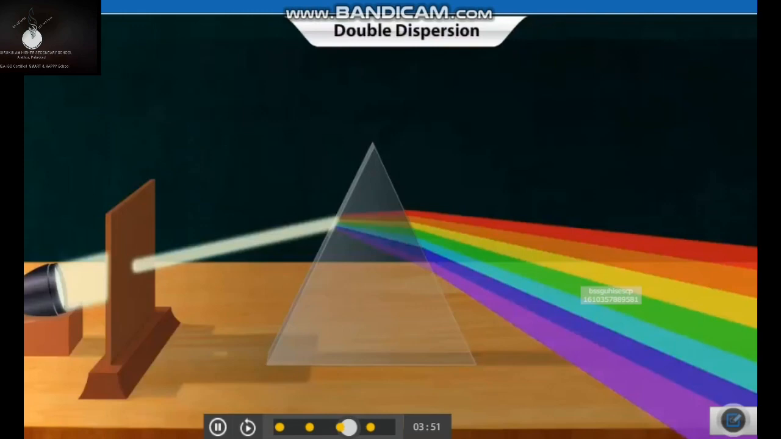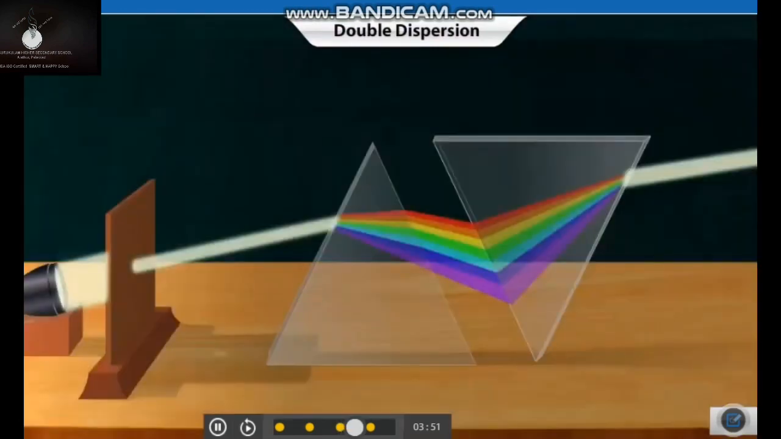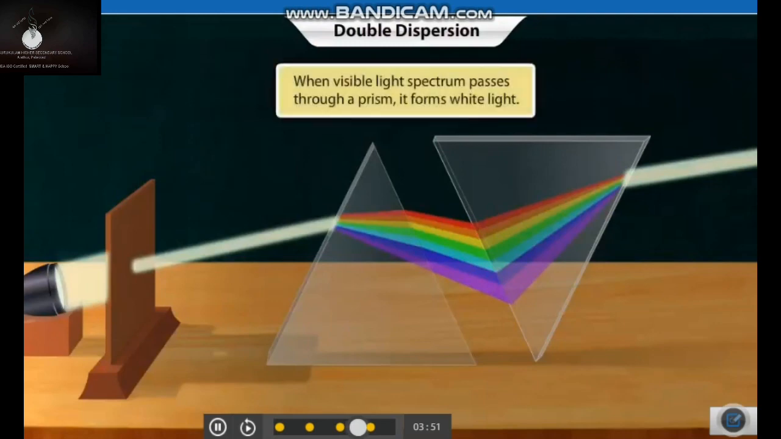What will happen if we place another prism in front of the emerging spectrum? Did you see that you got back the original beam of white light? What if you mix these 7 colors together? Do you think you would get white light?